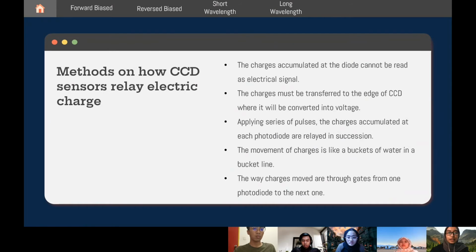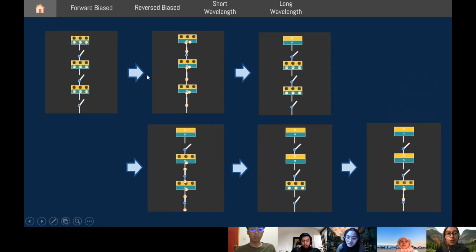So let's look at the picture. For example, when the camera has a CCD device and this device contains 3 photodiodes, the gate is located between 2 photodiodes, just like this. So this is known as the gate. In order for the charge to be converted into an electrical signal, we must transfer this charge to the edge of the CCD. When the charge is transferred, the gate will be closed.